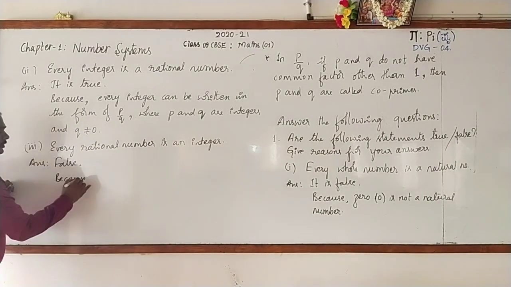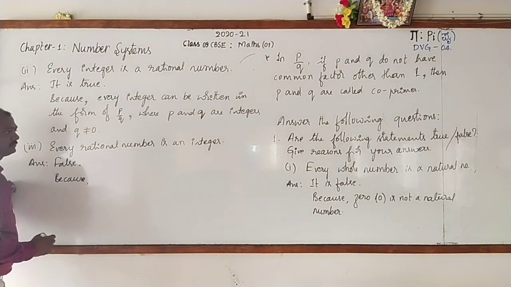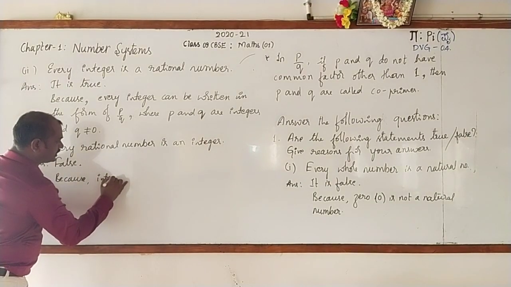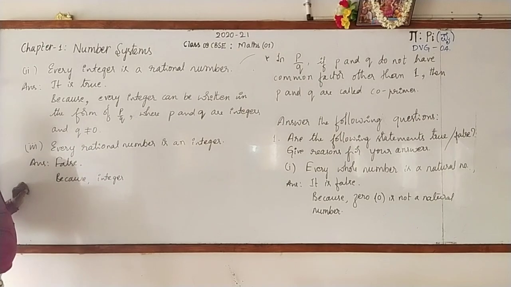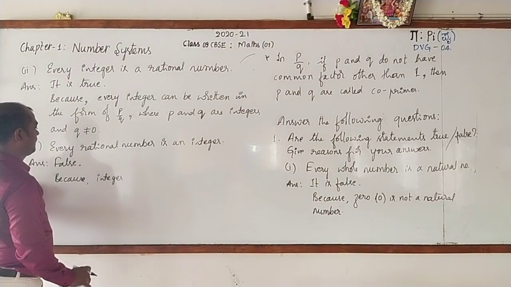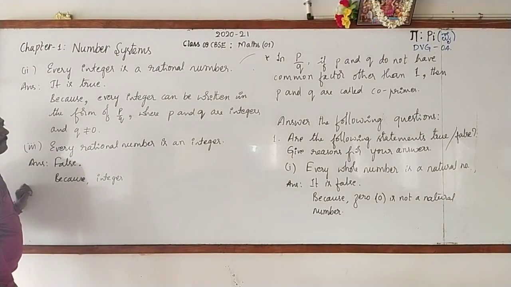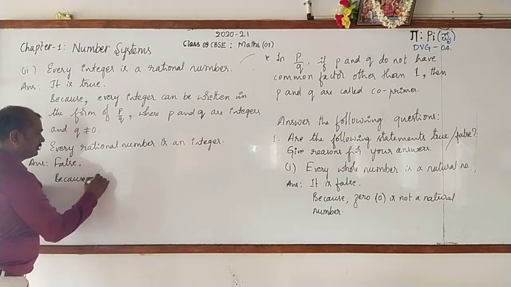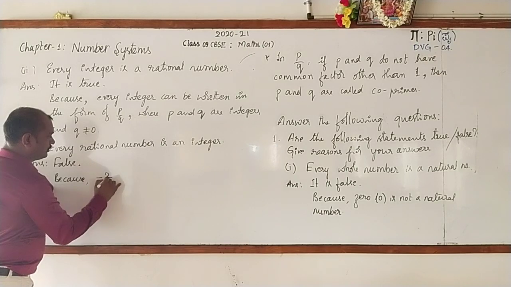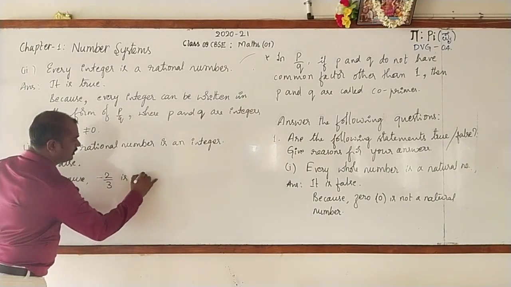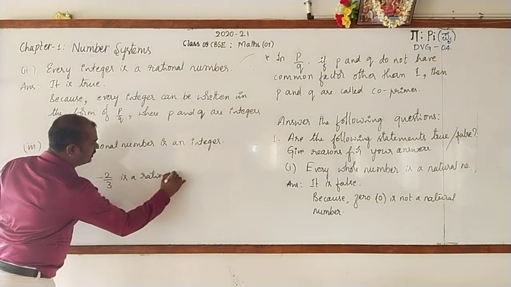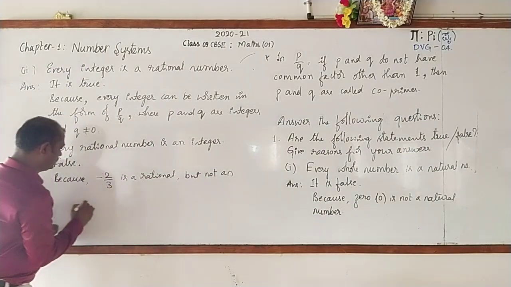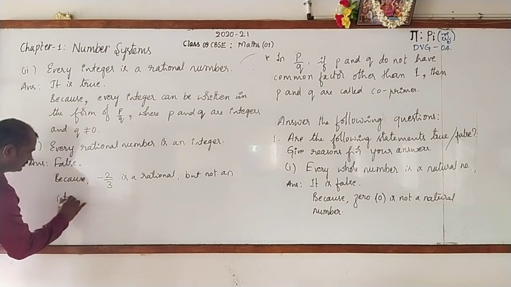Here I'll write: because, taking one example, minus 2 by 3 is a rational number but not an integer.